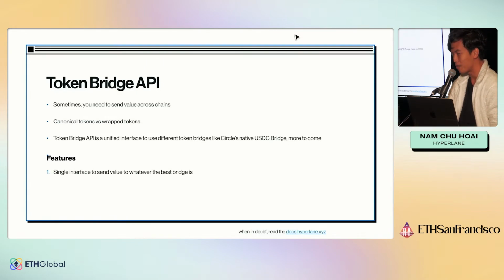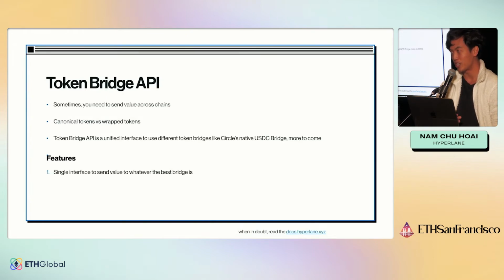And so it's a pretty tricky topic. Definitely come talk to me afterwards if you're interested in the nuances of that. But basically we have this token bridge API, which allows us to wrap other token bridges to move value around. Circle, for example, announced their native USDC bridge where you're allowed to burn USDC on one chain and mint it on another.